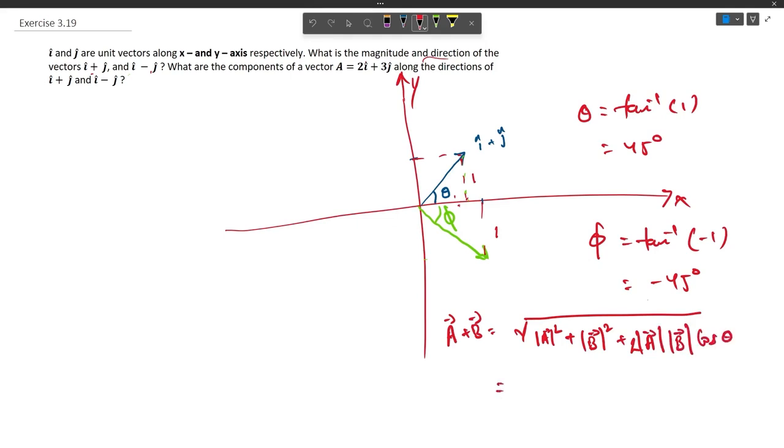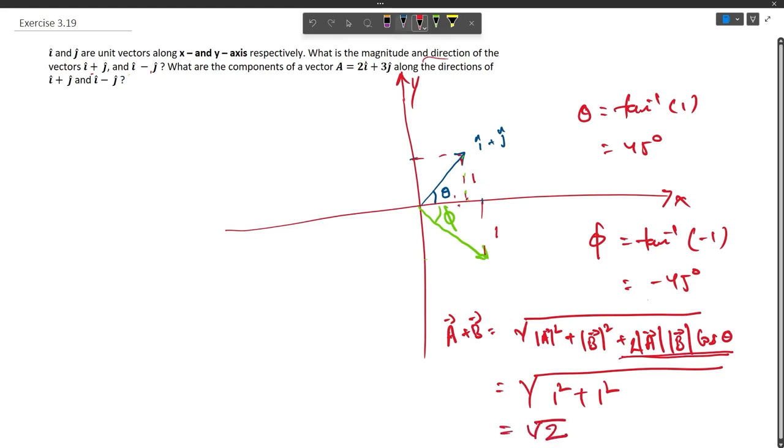Now this would give us 1 square plus 1 square, as cos theta would be cos 90 degree and this would result out to be 0 because i cap and j cap have 90 degree angle between them. So this will turn out to be root 2. So the magnitude of both the vectors is going to be root 2.